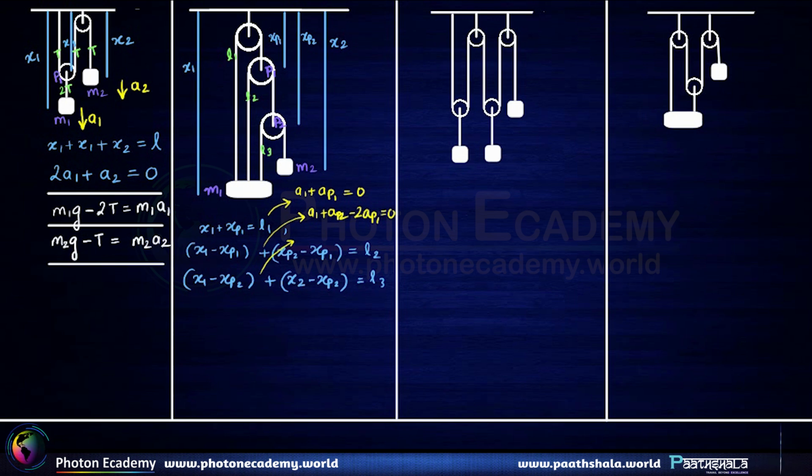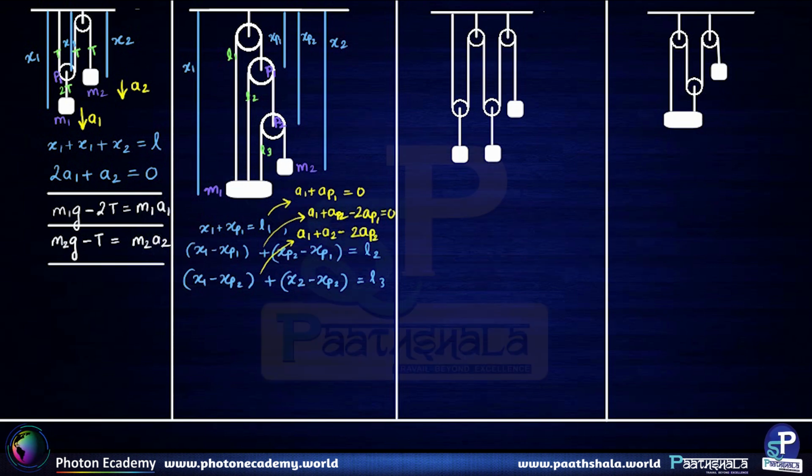From the third equation, we get a1 plus a2 minus 2 times ap2 equal to 0.